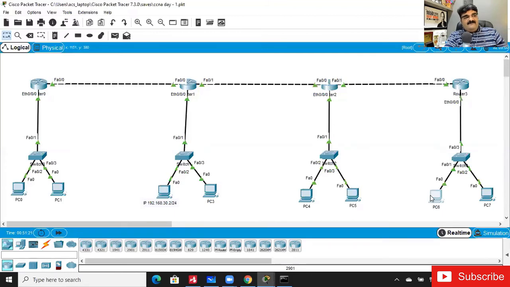We have OSPF version 2 for IP version 4, and OSPF version 3 for IP version 4 and 6. That's why I'm going to clear all the concepts of IP version 6 right now, so that when we learn about the routing protocols, it will be together. We'll configure the IP version 4 lab, then we will configure IP version 6.